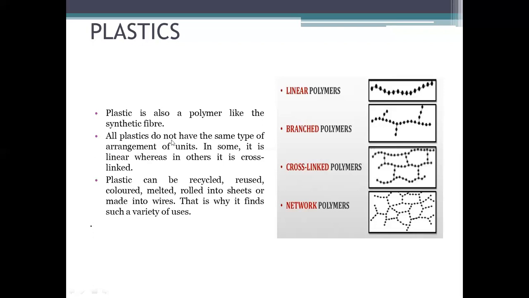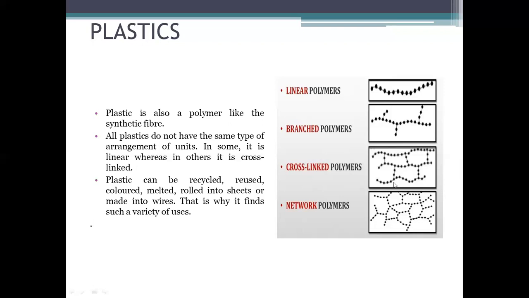So all plastics do not have the same type of arrangements. In some it is linear, in others it is cross-linked. Plastic can be recycled, reused, colored, melted, rolled into sheets or made into wire. That's why plastics find such a variety of uses, because of the variety of arrangements.